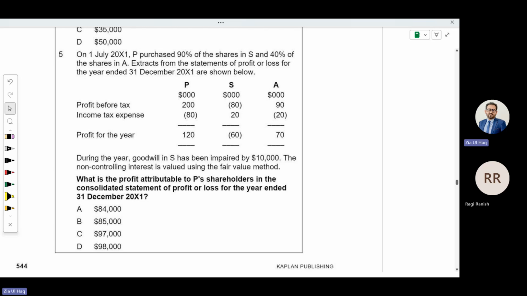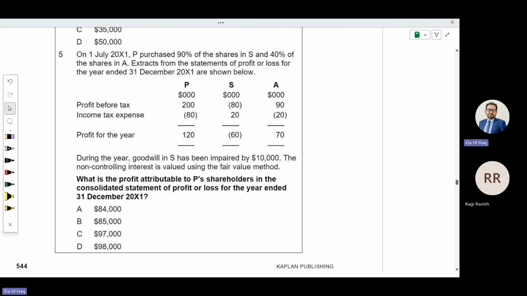On 1st July 20x1, we purchased 90% of shares in subsidiary S and 40% of the shares in associate A. Extract from the statement of profit or loss for the year ending 31st December 20x1. Year end is 31st December when you acquire on 1st July, so 6 months.